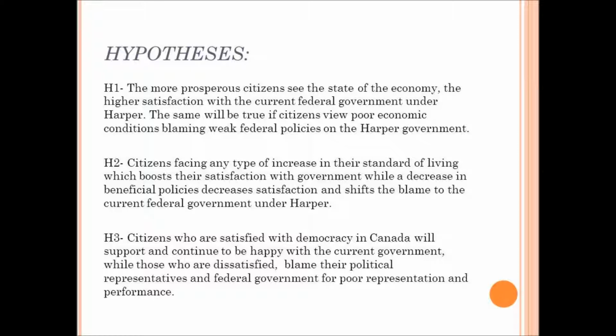The second hypothesis states that when citizens are facing any type of increase in their standard of living or benefits, this will boost their satisfaction with government under Harper, while a decrease in beneficial policies decreases satisfaction and shifts the blame to the current federal government.